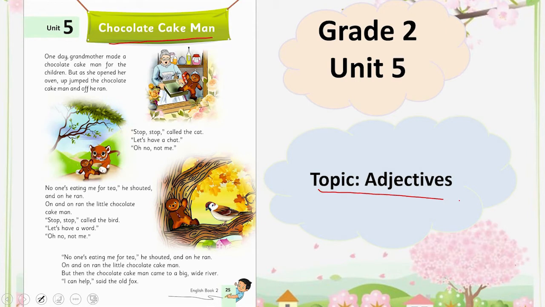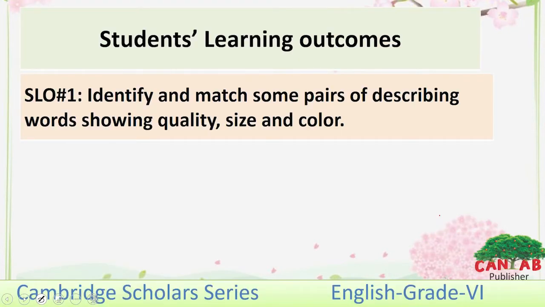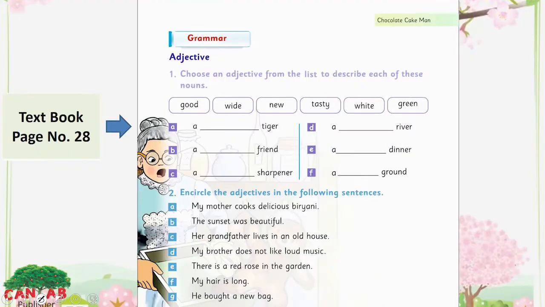The topic is adjectives. The SLOs of this lesson are to identify and match some pairs of describing words showing quality, size and color. Dear students, I hope you are familiar with the use of adjectives. What are adjectives? Adjectives are describing words which describe any noun, its color, size and quality.